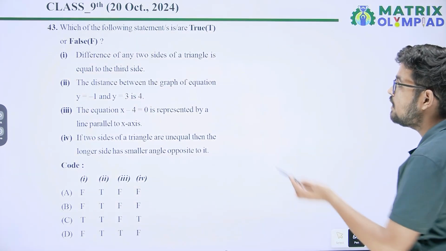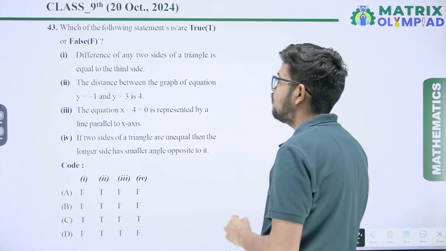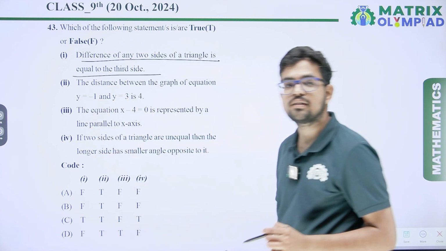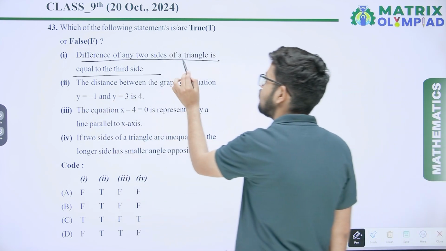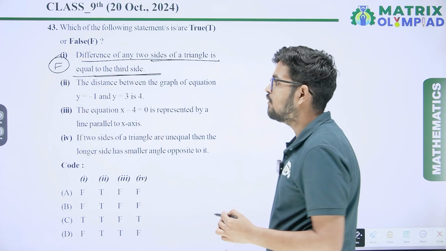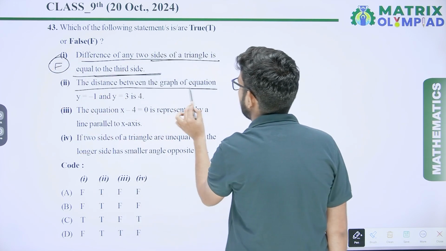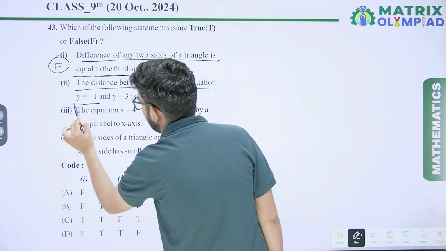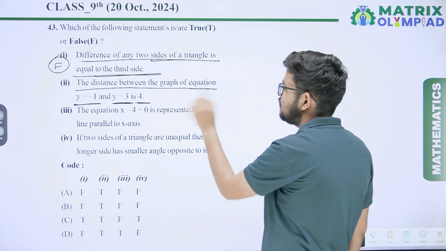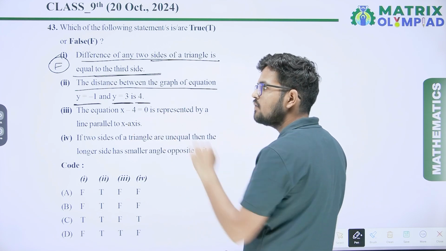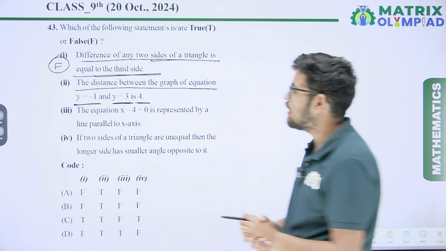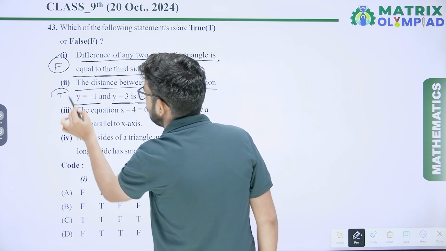Question number 43. Which of the following statements is true and false? First, the difference of any two sides of a triangle is equal to the third side. No, the difference of two sides of a triangle is always less than the third side. So this one is false. Second, the distance between the graphs of the equations y equal to minus 1 and y equal to 3 is 4. Yes, the distance is always 4, whether on the number line or in the Cartesian plane. So this one is true.